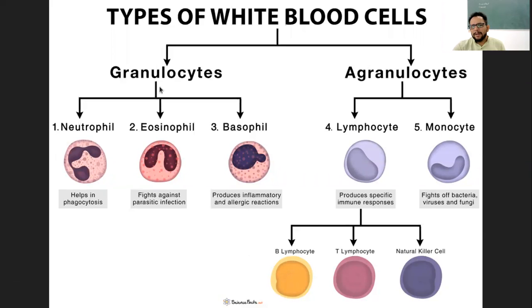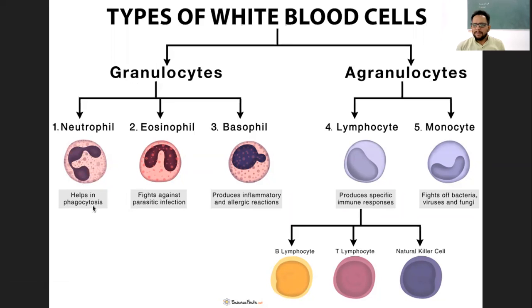Now, if we look at this particular classification, like I said, the universally acceptable one is granulocyte and agranulocyte, and then there are subtypes of them. So for example, granulocytes, that means granule containing WBCs, are of three types: neutrophil, eosinophil, and basophil. And they have a specific function. All of them do not take part in all the functions in terms of infection. For example, neutrophil, which is one type of granulocyte, helps in phagocytosis.